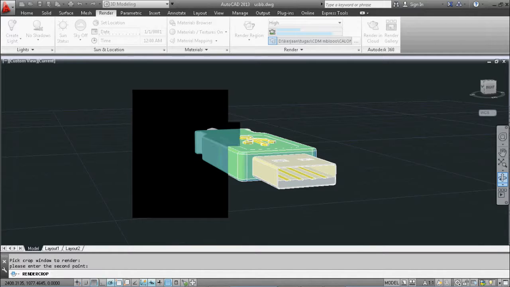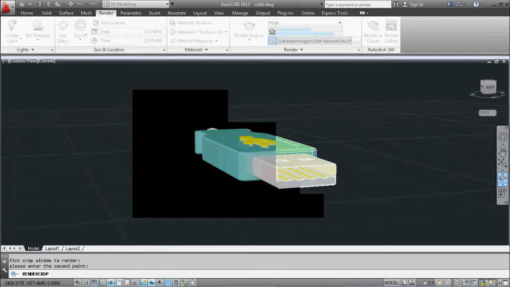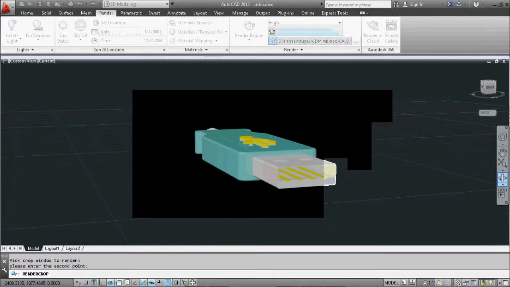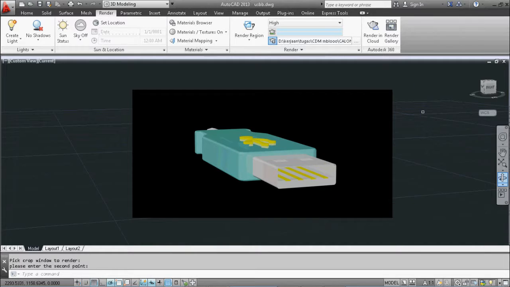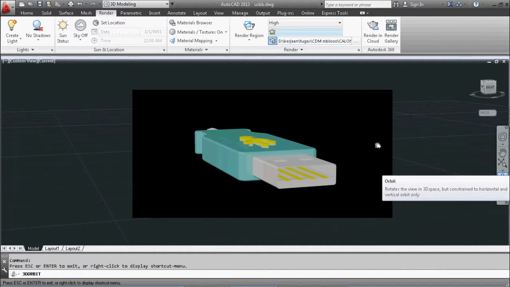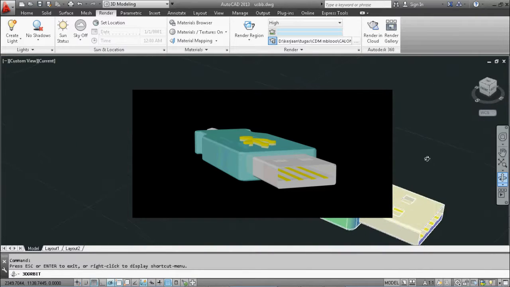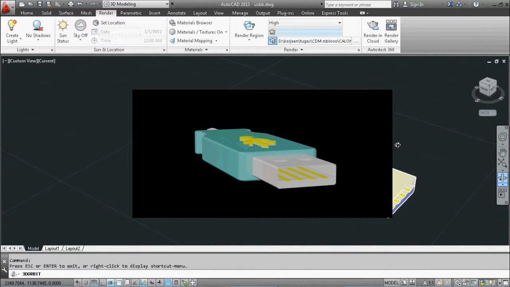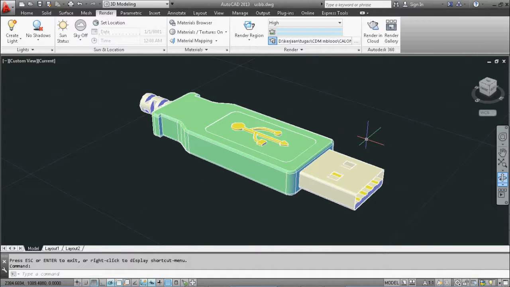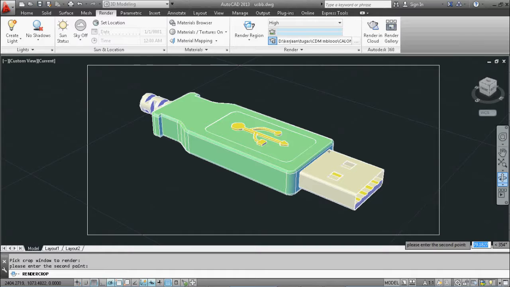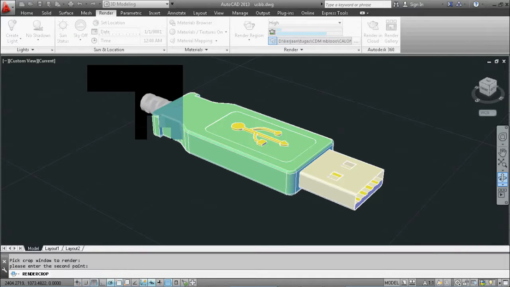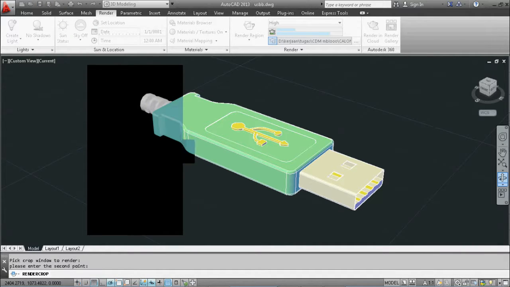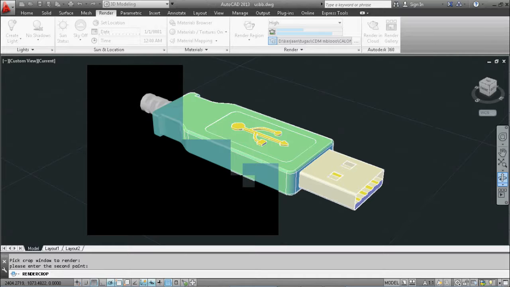And this might take some time because my PC specification is low. Render region does not save the image. It just gives you the hint of what your USB will be like.